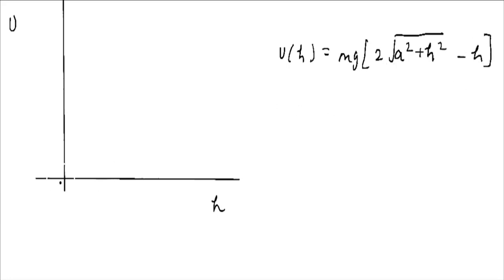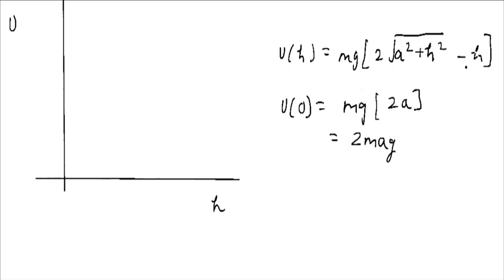So at h equals 0, for example, here at this location, what is the value? mg, then 2, then h is 0. Basically this term is vanished, this term is vanished, equals just 2mga. Okay, this is the value. This would be the maximum value of u, because we know that this function is decreasing.